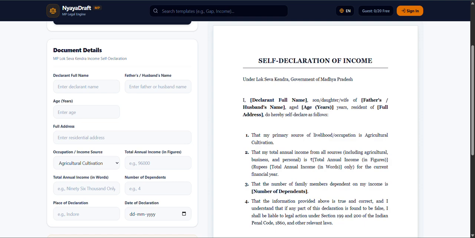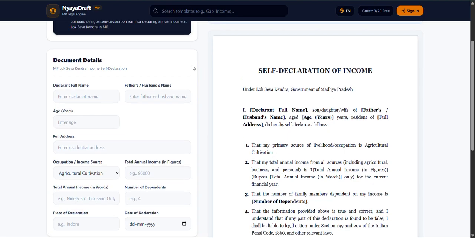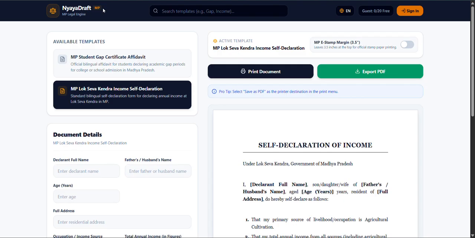This is the web app and my capstone project that I have been working on. Right now it's more on a prototype phase, and by seeing the UI and other things, you can see that. Its only purpose is to convey the idea that I'm working on right now. So the name of my web app is NyayaDraft.